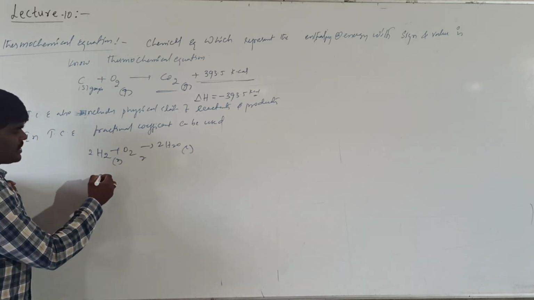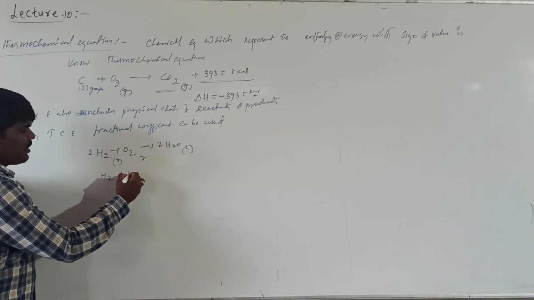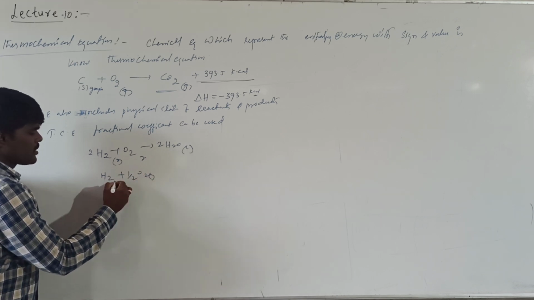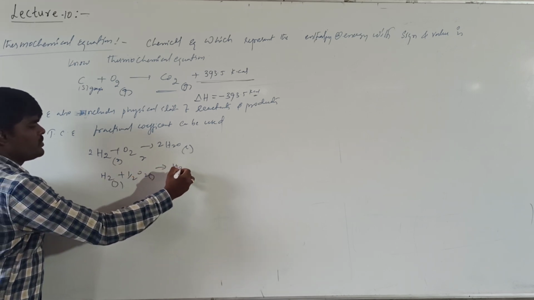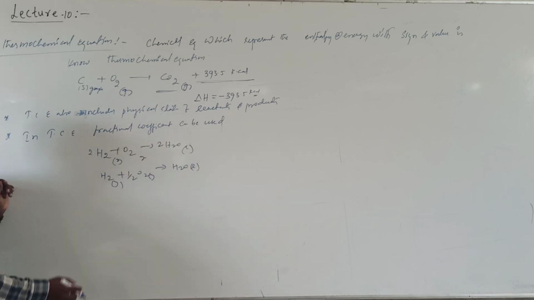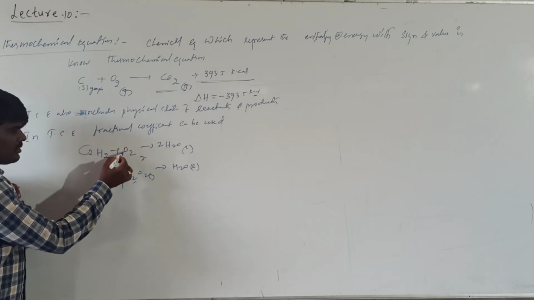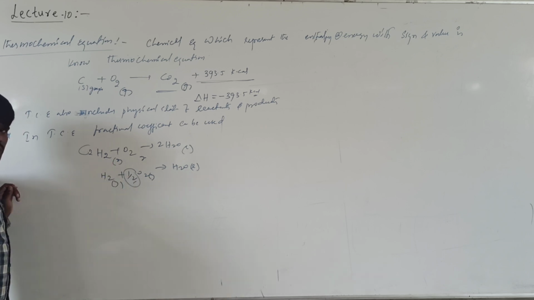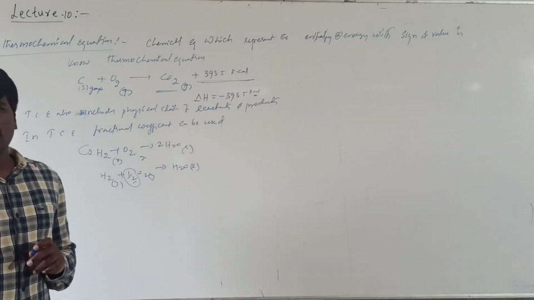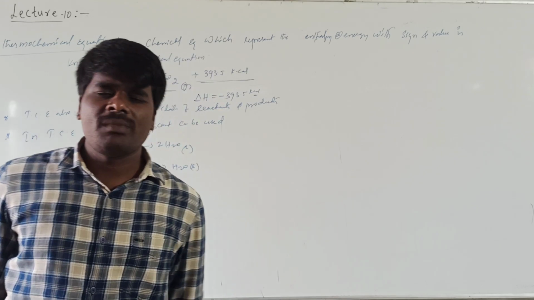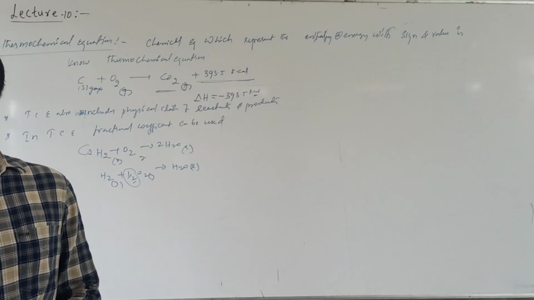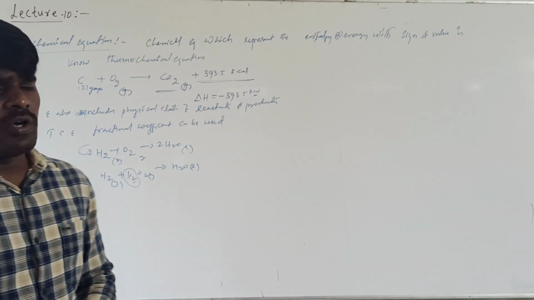I may also write this reaction as H2 reacts with half O2 gas to form 1 mole of H2O liquid. Here we have used 2, here we have used a fractional coefficient. In contrast to ordinary chemical equations, in thermochemical equations we can use fractional coefficients.